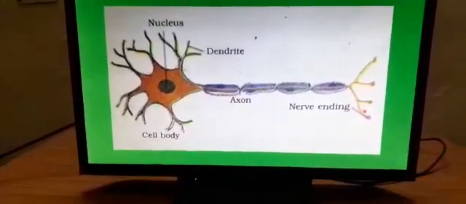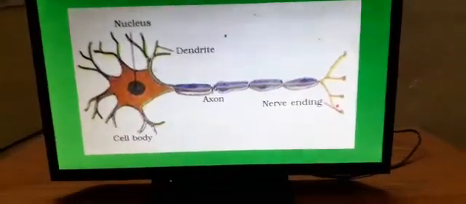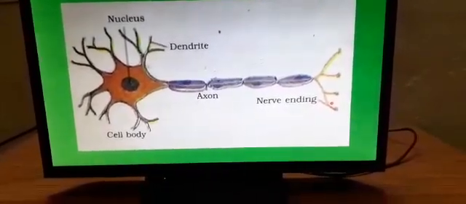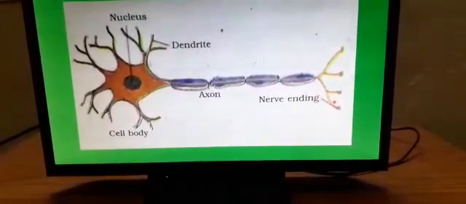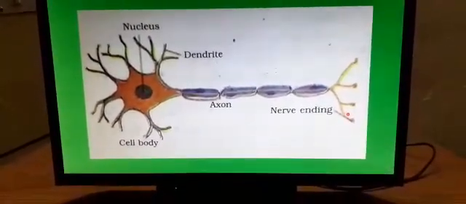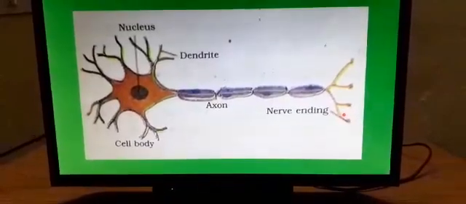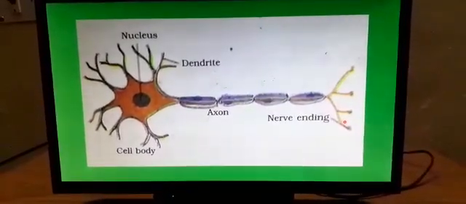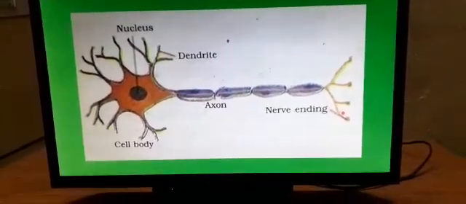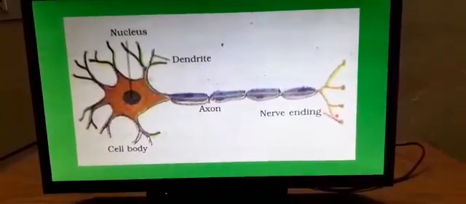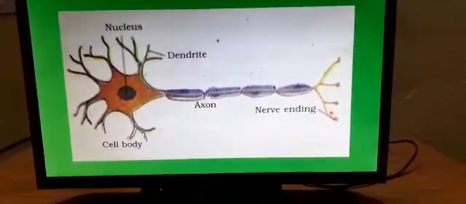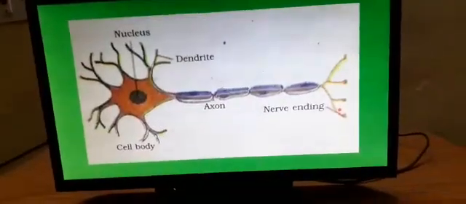Remember children, nerve cells cannot be repaired. Till now, all the tissues we discussed can repair themselves if the injuries are minor, but nerve cells cannot be repaired. When nerve cells are damaged, they cause permanent damage. That is why very often in childhood, if you are infected with polio, the child is unable to walk or use his limbs. This is because the nervous system has got damaged. They can repair only in the very young stage, but not in the later stage.